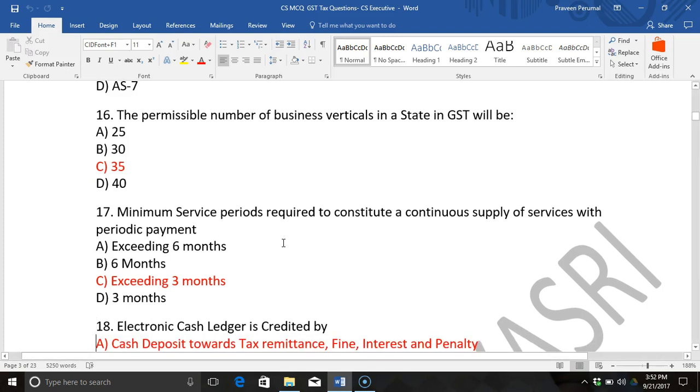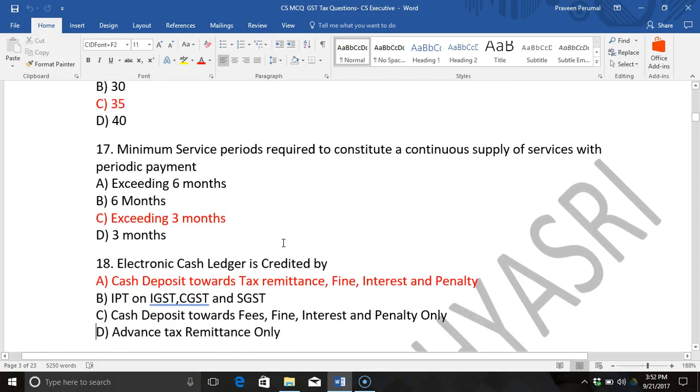Next, electronic cash ledger is credited by. Let us first understand that there are 3 types of ledger in GST: electronic liability ledger, electronic credit ledger, and electronic cash ledger. So, electronic cash ledger is credited by whatever amount you deposit as cash. Cash deposit can be for tax remittance, fine, interest or penalty.